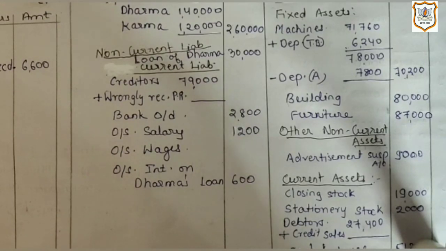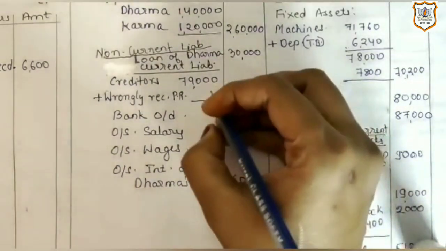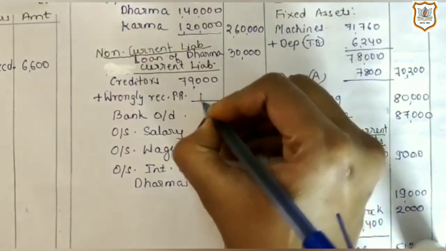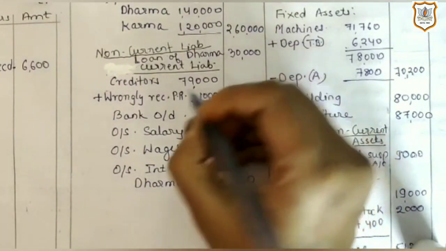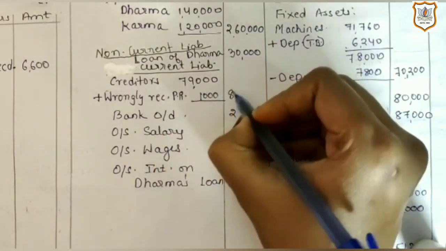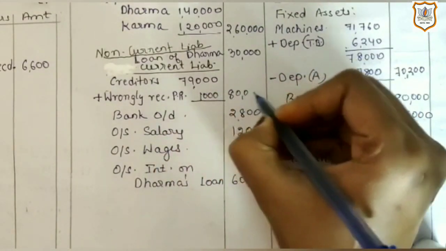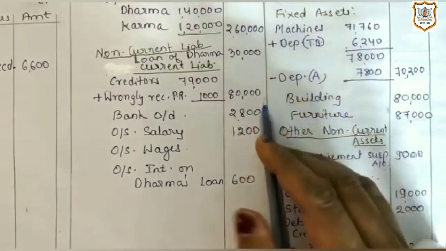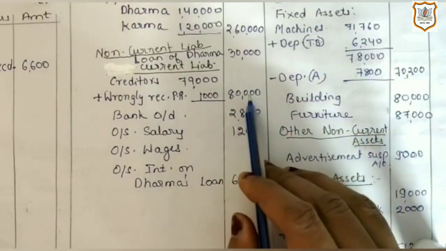Here, while rectifying the error, purchase return decreased, which will increase creditors, as the firm has not returned goods to creditors and it is still liable to pay rupees 1000 to creditors from whom the firm has purchased goods on credit. So we will add rupees 1000, which was wrongly recorded as purchase return. So in outer column they will get 80,000 as creditors.